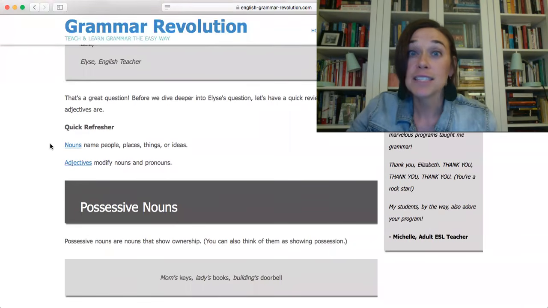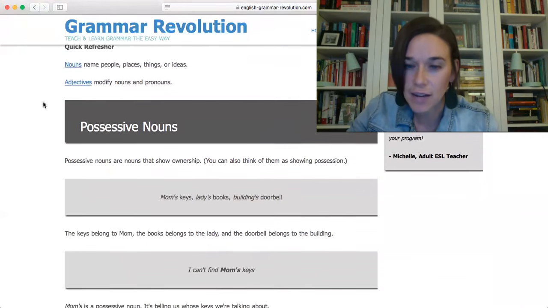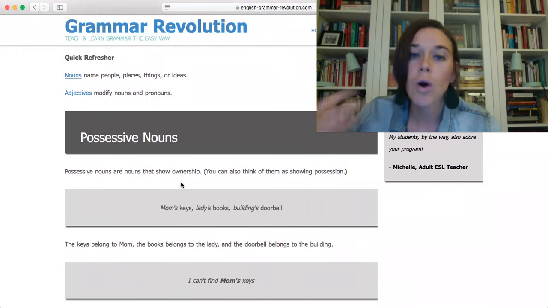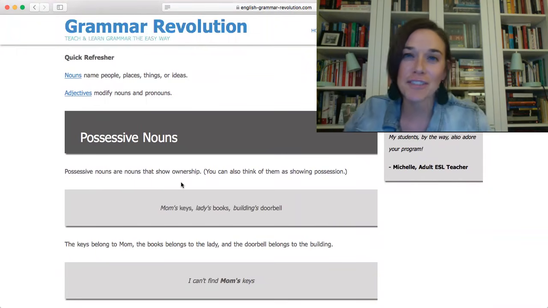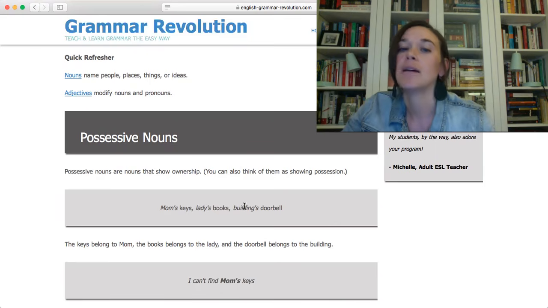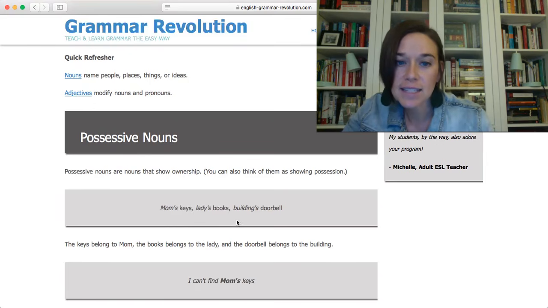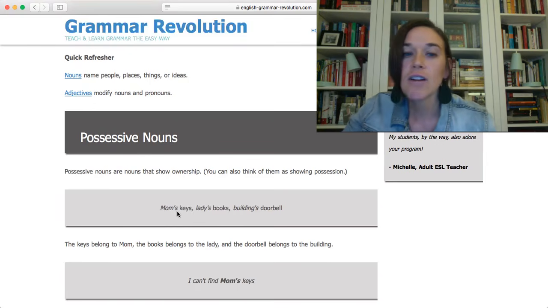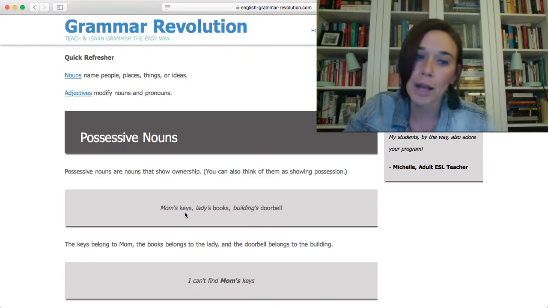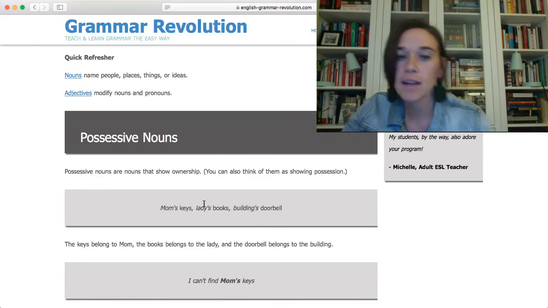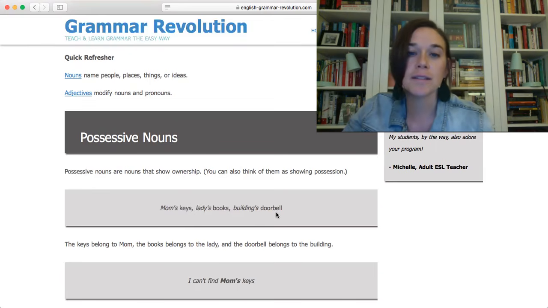Now let's talk about possessive nouns. Possessive nouns are nouns that show ownership, or possession. Here are some examples. Mom's keys, ladies' books, building's doorbell. These words right here, mom's, ladies', and building's, these are all possessive nouns. They're nouns, but they show ownership. They're showing ownership of the noun that they come right before. So the keys belong to mom, the books belong to the ladies, and the doorbell belongs to the building.